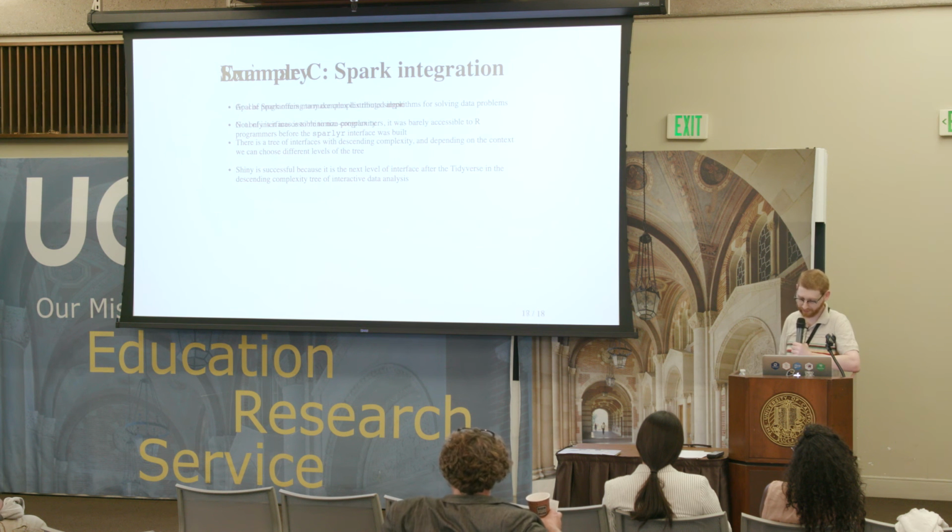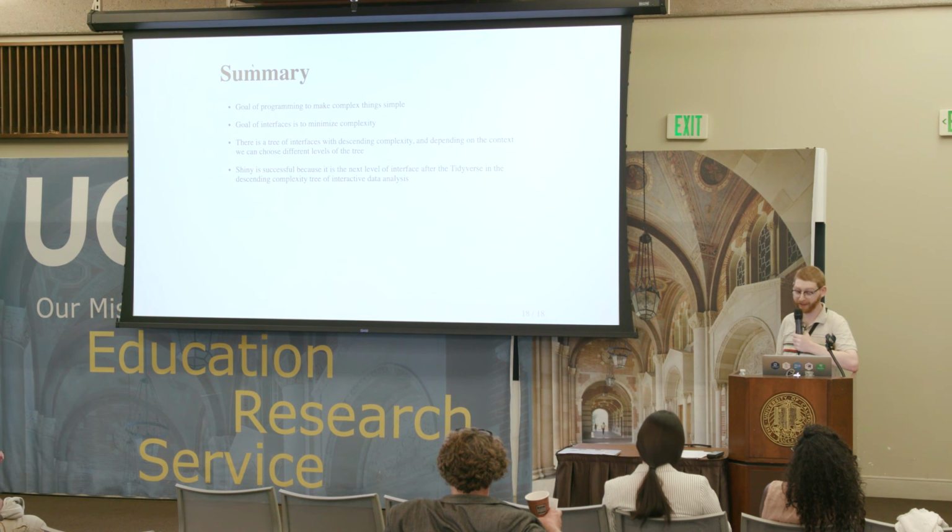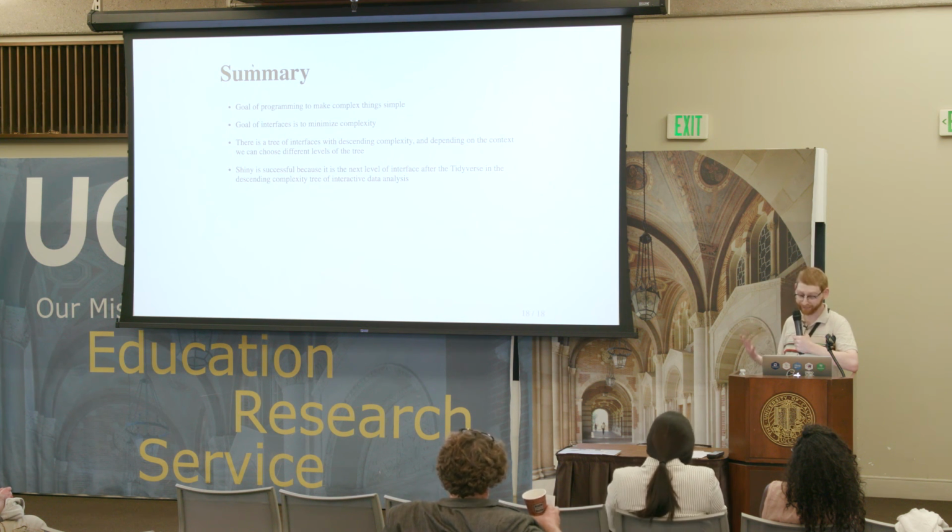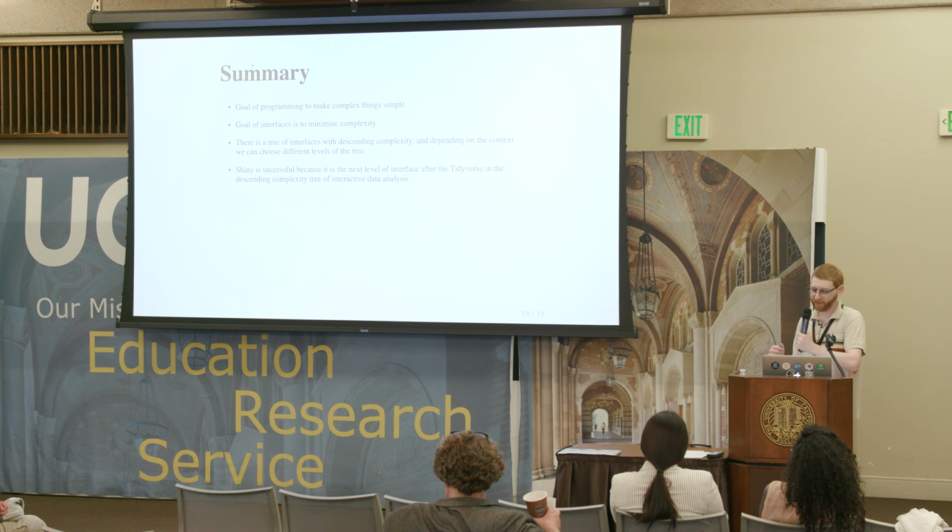And so, in summary, the reason we program is to take complex things and make them simpler. That's because programming, like anything else, is about building interfaces. We build programming interfaces, we build graphical user interfaces, we build all sorts of different types of interfaces. And the purpose of those interfaces is to minimize complexity. My real thesis, the third point, is that there's this tree of descending complexity where, as time goes on, we take functionality and tools we have and we create increasingly accessible interfaces for them so that they can be used by more and more people.